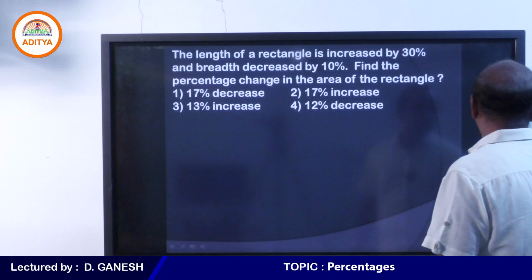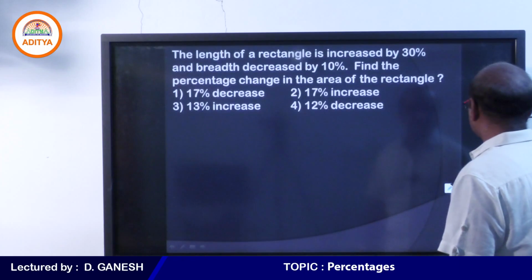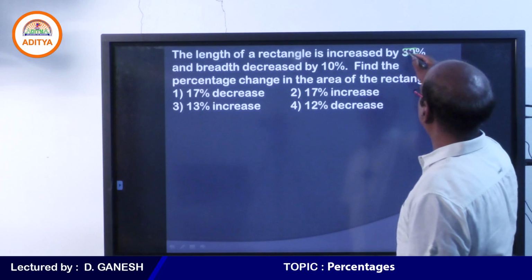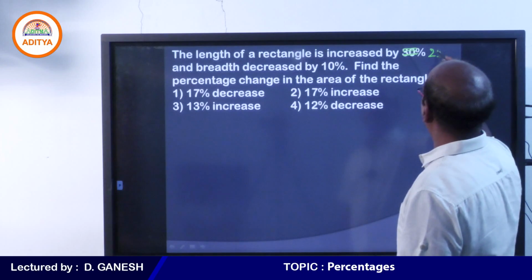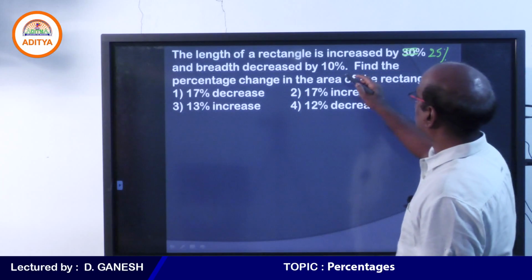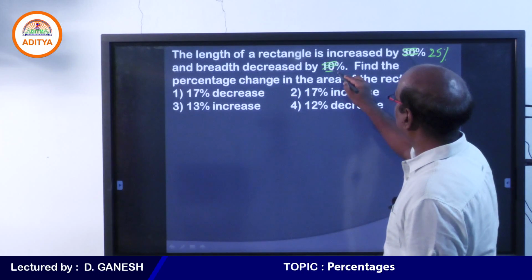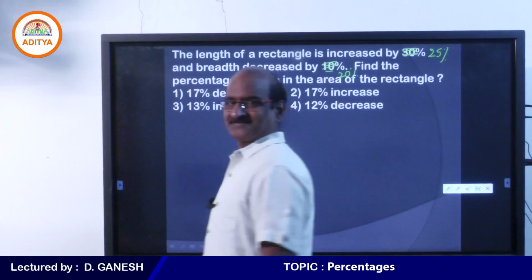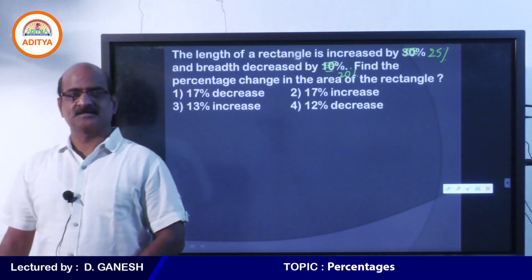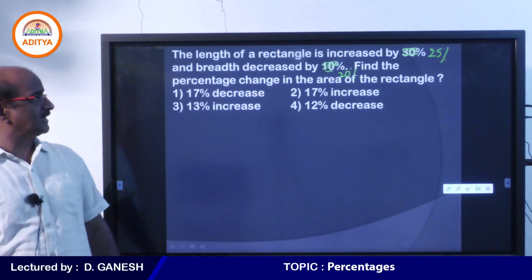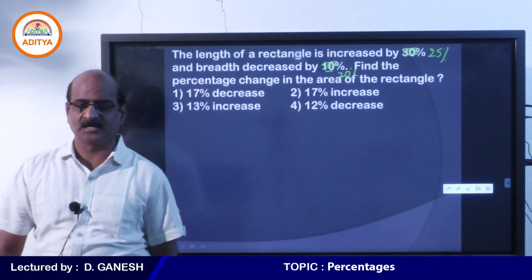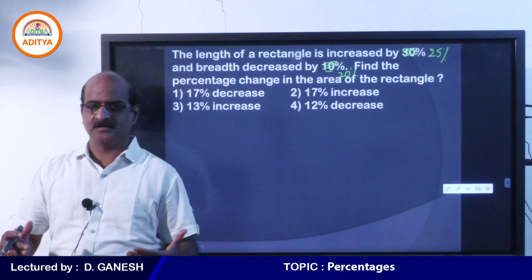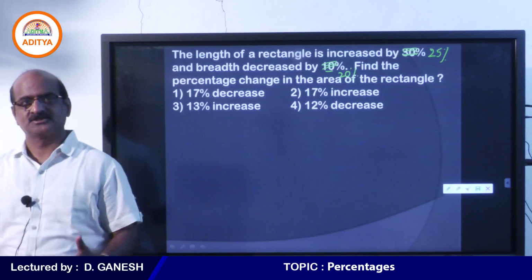Just look at the question, my dear students. Let me see how you answer this. Here we go. Let me make some changes in the question. In place of 30%, please take 25%, and in place of 10%, you take 20%, and answer this question again. Length increases by 25%, whereas the breadth decreases by 20%. After having these two changes, let me see how the area changes.